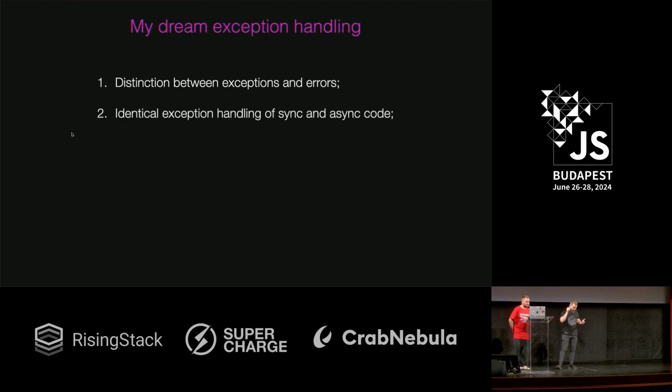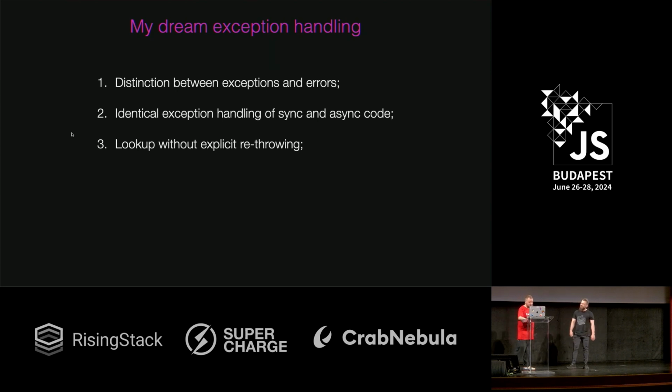The next thing, I really want to have identical exception handling for sync and async code. I mean, we are already here with async await syntax, but for some approaches it's a reasonable requirement. And if it's possible, I would like to put one thing from my side. I would like to have the ability to have a lookup for the error state when it was thrown from some point.